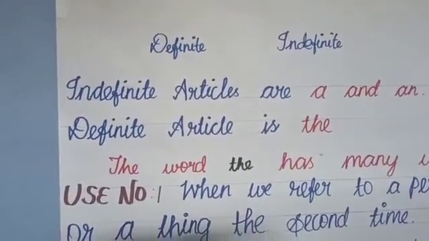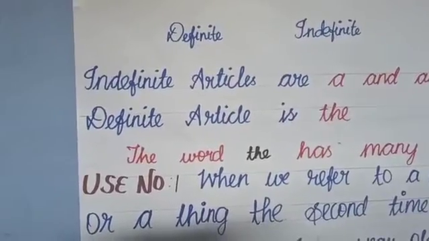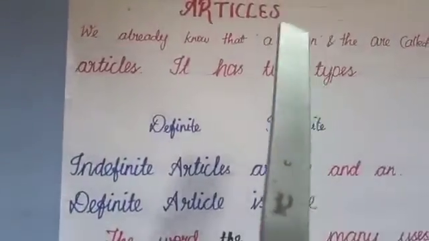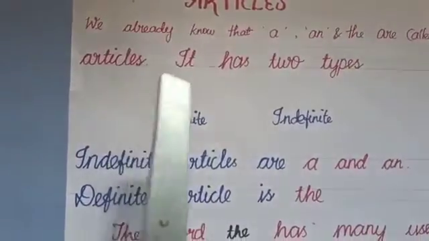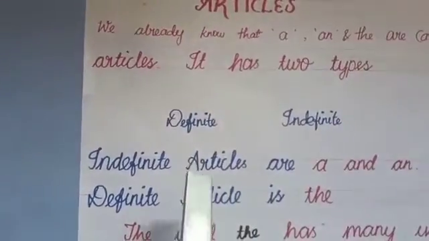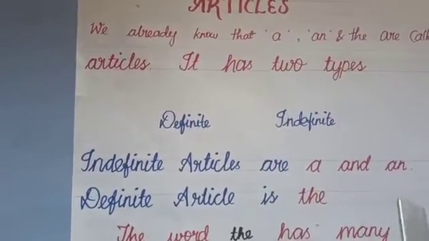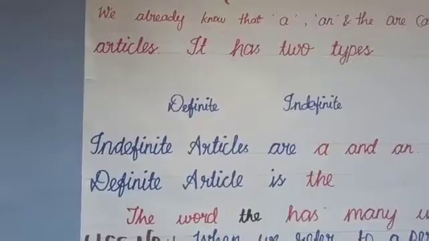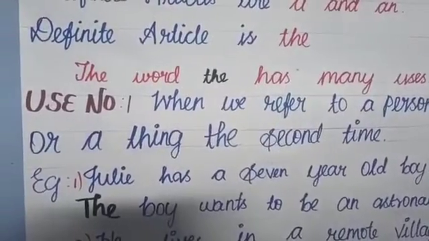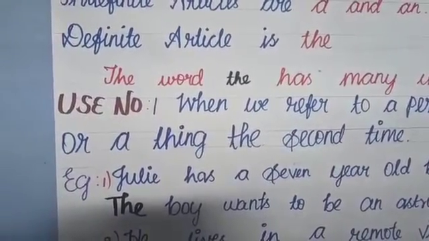In the previous session, you gained immense knowledge on articles. So we already know that a, an and the are called articles. It has two types, definite article and indefinite articles. Indefinite articles are a and an, definite article is the. Today we are going to talk about the definite article the.